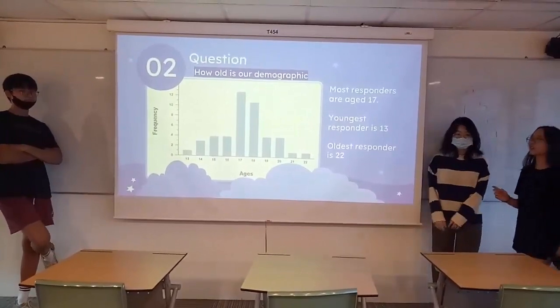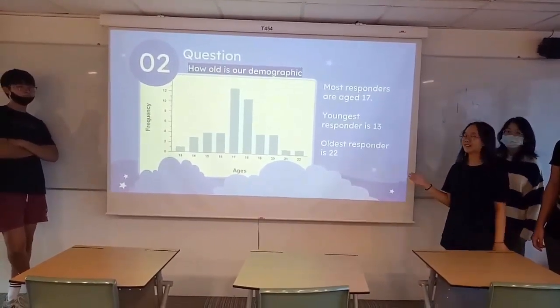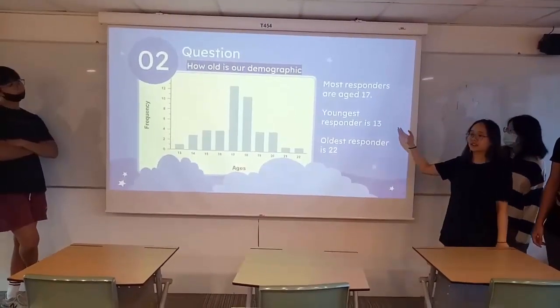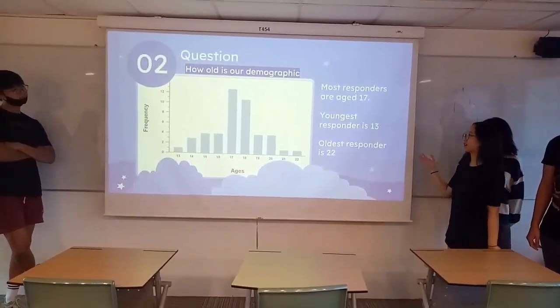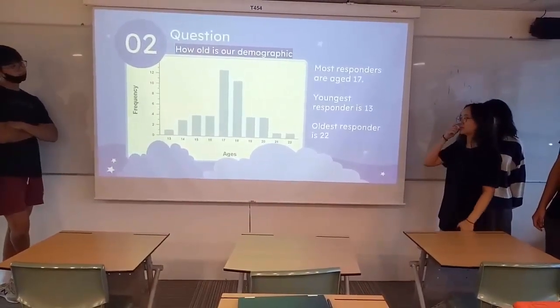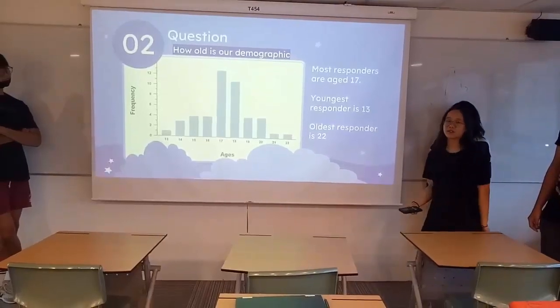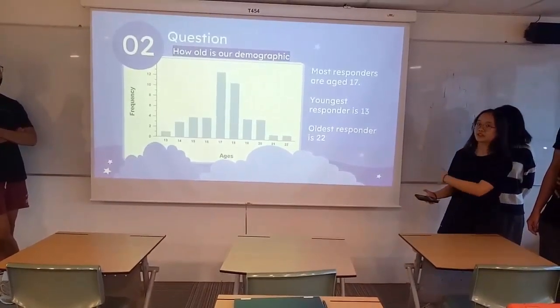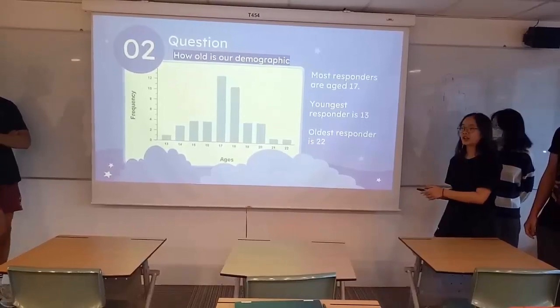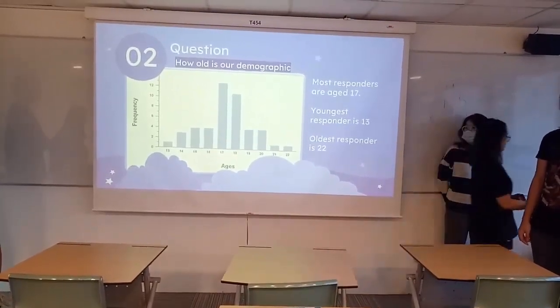So our second question is how old are they? Most of them are age 17, which is our age. Our youngest respondent was 13 and the oldest was 22. We used a bar graph because there are a lot of subcategories, so it's easier to see the ages. If we used a pie chart, it would be very clustered and hard to see the difference.